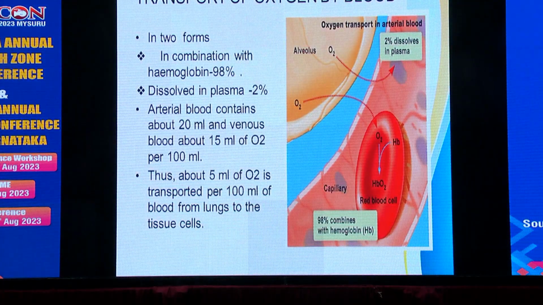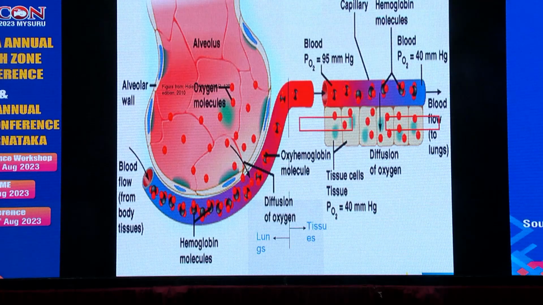The transport of oxygen by blood is in two forms: in combination with hemoglobin, that is 98%, and as dissolved in plasma, it is 2%. The arterial blood contains about 20 ml and the venous blood contains about 15 ml of oxygen per 100 ml of blood. Thus, about 5 ml of oxygen is transported per 100 ml of blood from the lungs to the tissues or to the cells. This is a pictorial explanation.